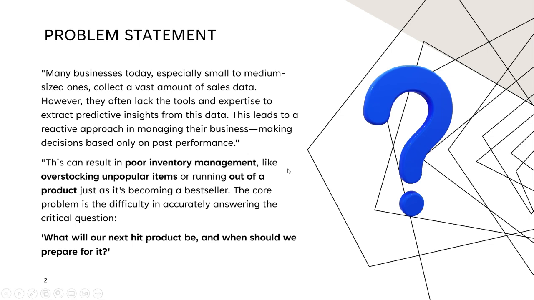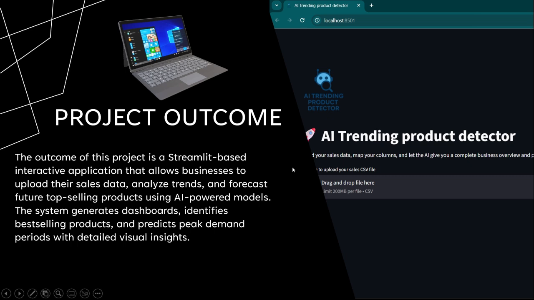Now, if we go to project outcomes, the outcome of this project is a Streamlit based interactive application that allows businesses to upload their sales data, analyze trends, and forecast future top selling products using AI powered models. The system generates dashboards, identifies best selling products, and predicts peak demand periods with detailed visual insights.